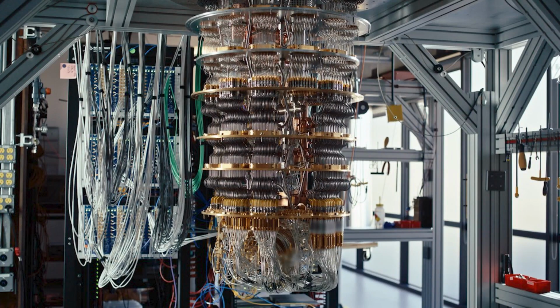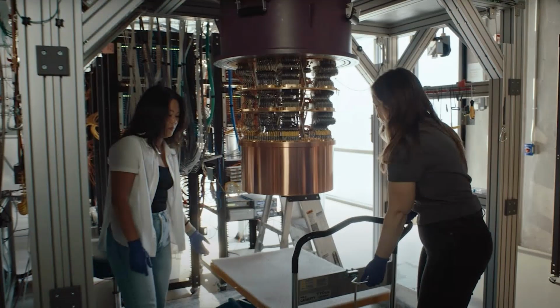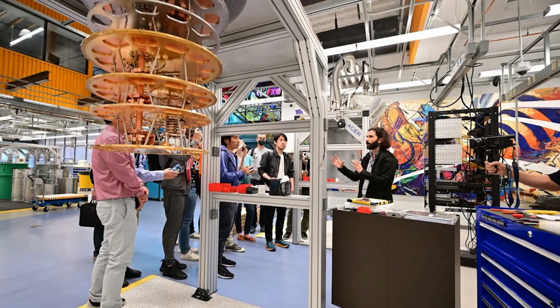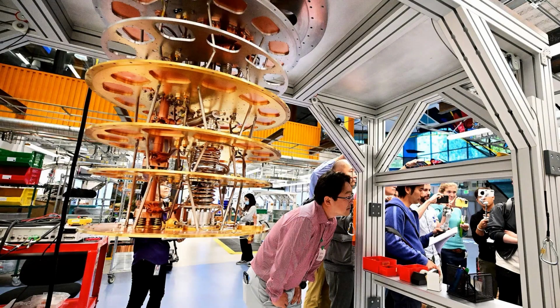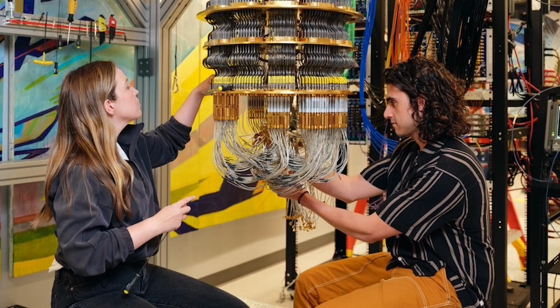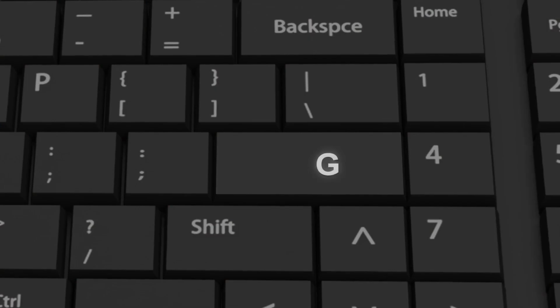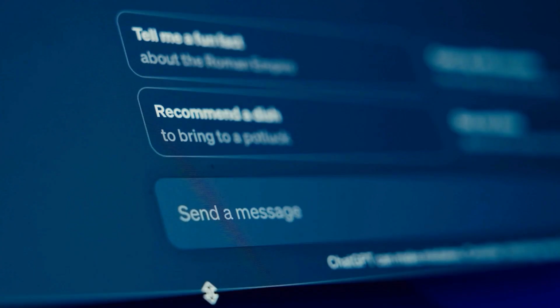In fact, some scientists think that these devices will never be practical, because the environmental conditions are extremely sensitive and prone to errors. But let me remind you, the idea of flying was also considered impossible for centuries. We might be at a similar threshold for quantum computers in our current era. Things that seem like a dream today could become the new normal tomorrow. Just like how we're now accomplishing things with artificial intelligence that we couldn't even imagine before.